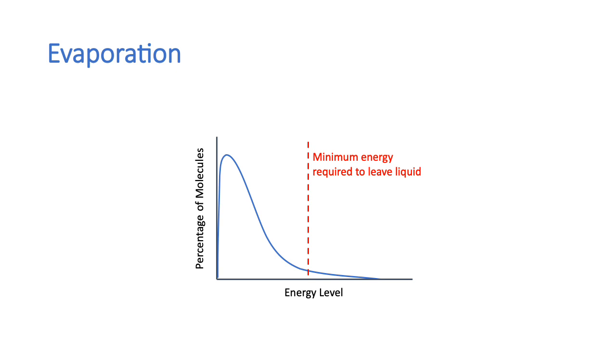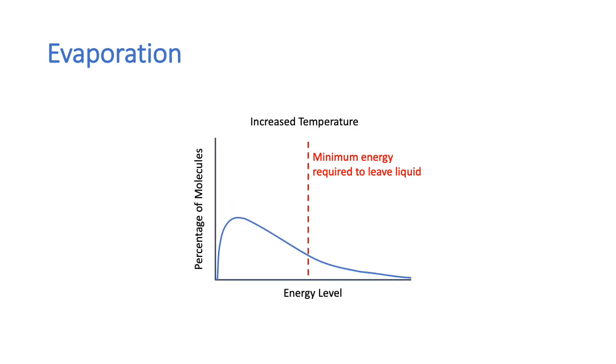The energies of molecules in the liquid will follow a certain distribution. They are not all equal. If there's a minimum energy required to leave the liquid, then there will be only a certain number of the molecules which have an energy greater than this. Their energy will be enough to overcome the attractive forces, to break free from the liquid, and to go into the vapor phase.